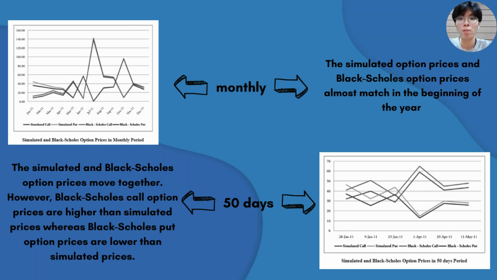Next, for monthly period data, the simulated option prices and Black-Scholes option prices almost match in the beginning of the year. While for the 50 days data, simulated and Black-Scholes option prices move together. However, Black-Scholes call option prices are higher than the simulated prices, whereas Black-Scholes put option prices are lower than the simulated put option prices.